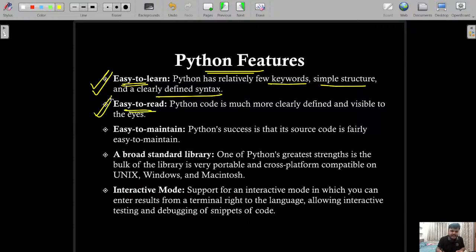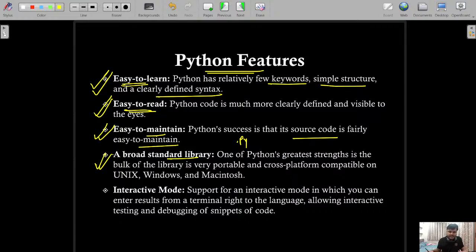The reason is already told directly, just like how we read English words; almost many of the keywords and many of the syntaxes are like that. Easy to maintain. One of the reasons for the success of Python is that its source code is fairly easy to maintain. I can save my Python file with .py and run it anywhere on the interpreter. As well as it has a broad standard library, right? We can call it a module-based language also.